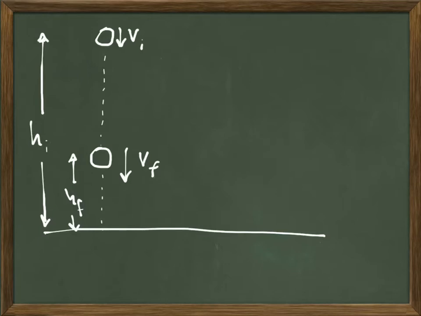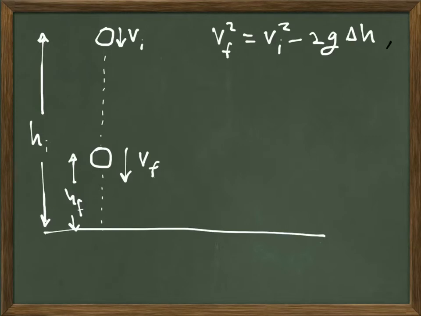At a later time, the object has a final velocity, and it has a height h sub f. You can relate the initial velocity with the final velocity and the difference in height through kinematics equations, because we know that in free fall the object has constant acceleration given by minus g, minus 9.8. So kinematics equations can be used to analyze this situation.